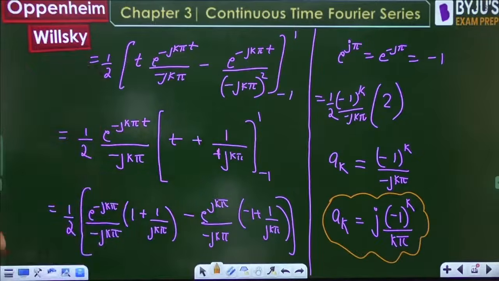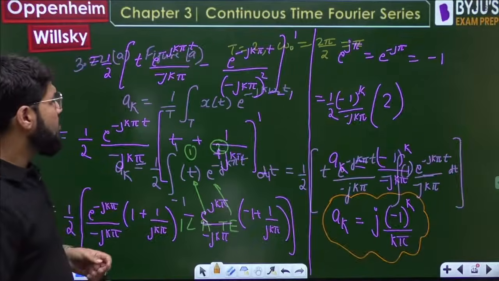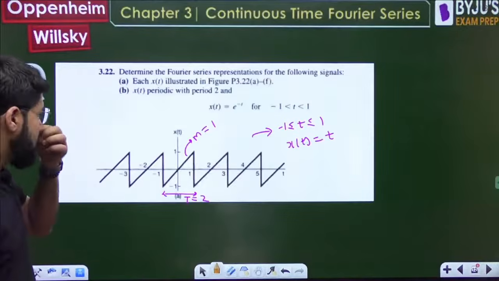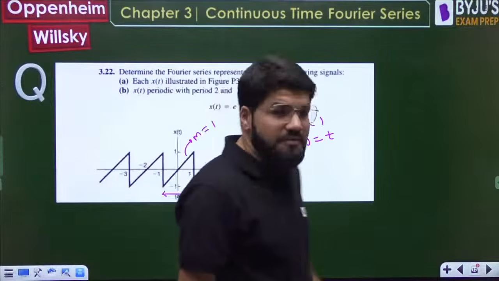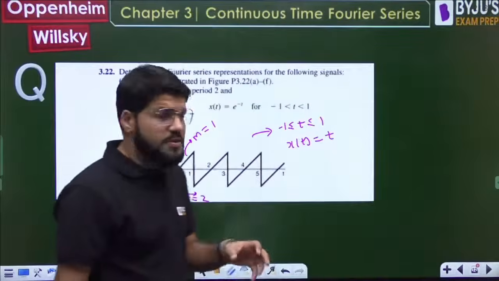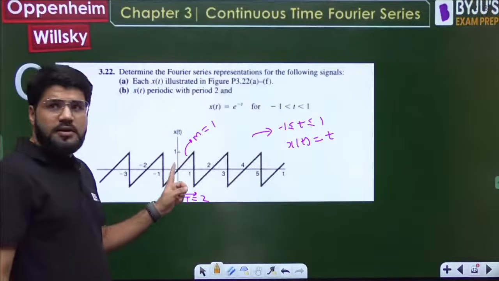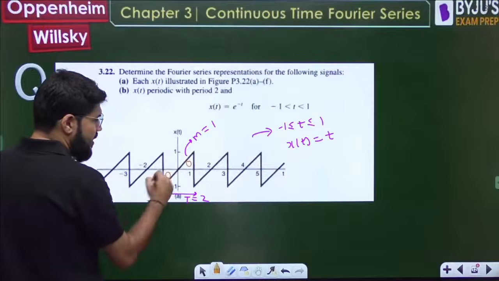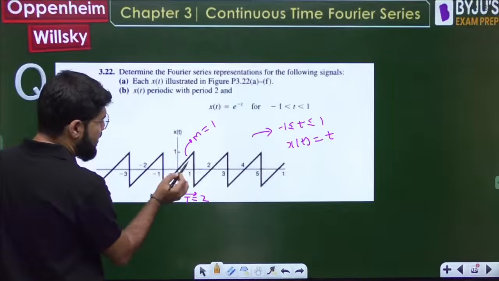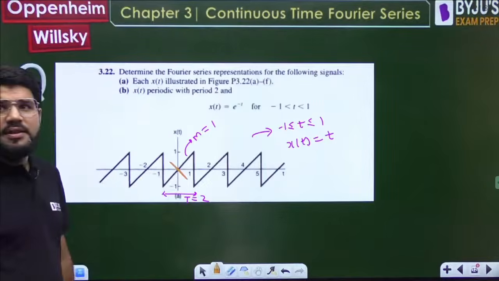Now, definitely, if we go to the next, let's come here. One more thing to observe. The signal is odd. The signal is odd symmetric. Have a look into this. Positive and negative part, they differ in sign. It's clearly symmetric in the first and third quadrant.